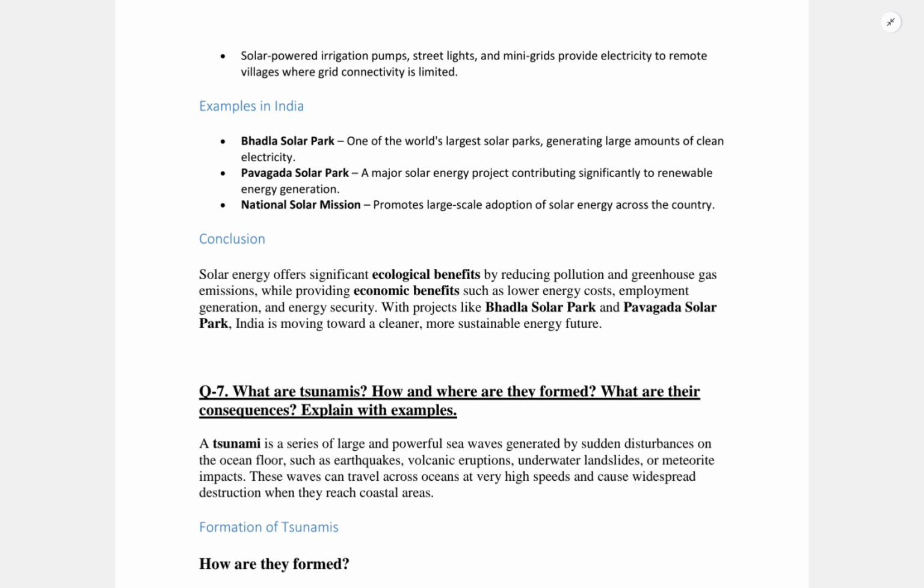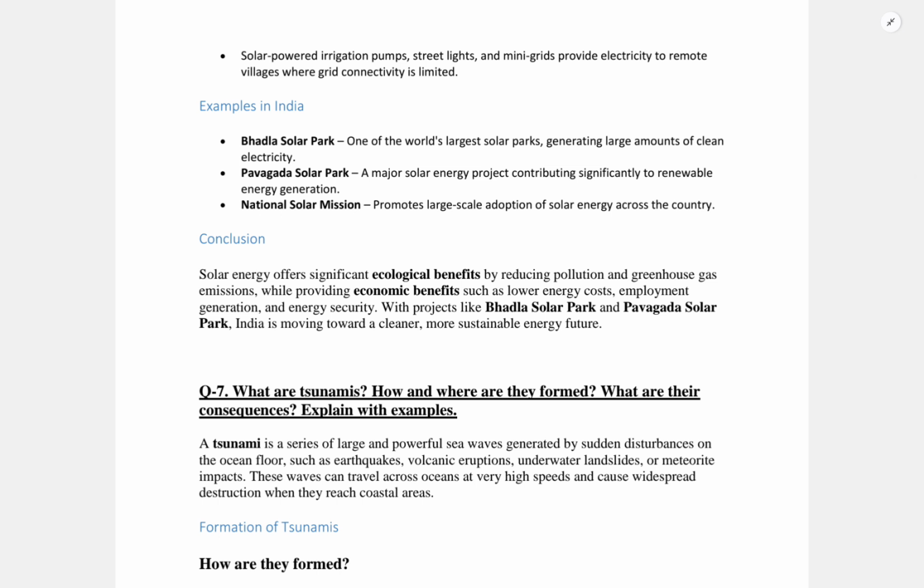On the economic side, we can see energy security, which will also reduce import dependency, industrial growth, and further enhance employment generation. As an example, the Charanka solar park in Gujarat has created thousands of local jobs.